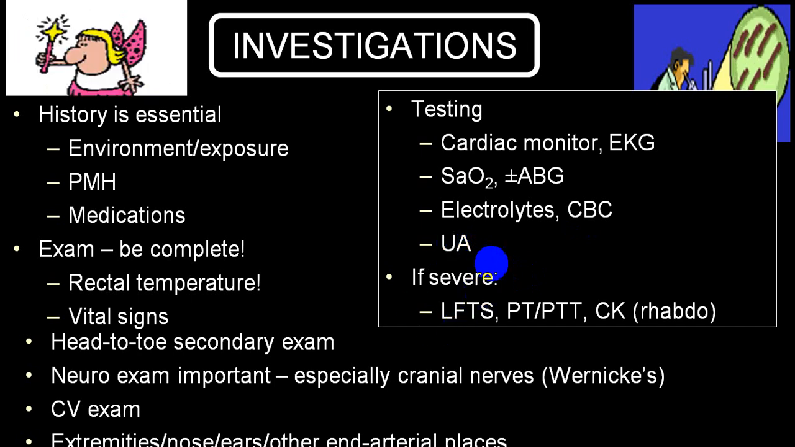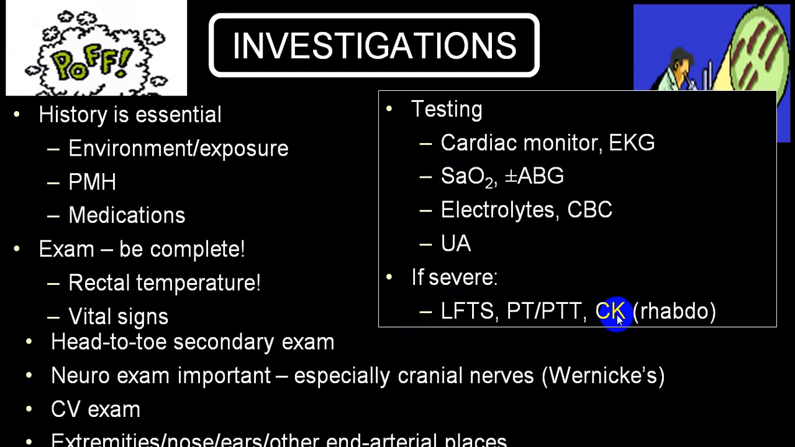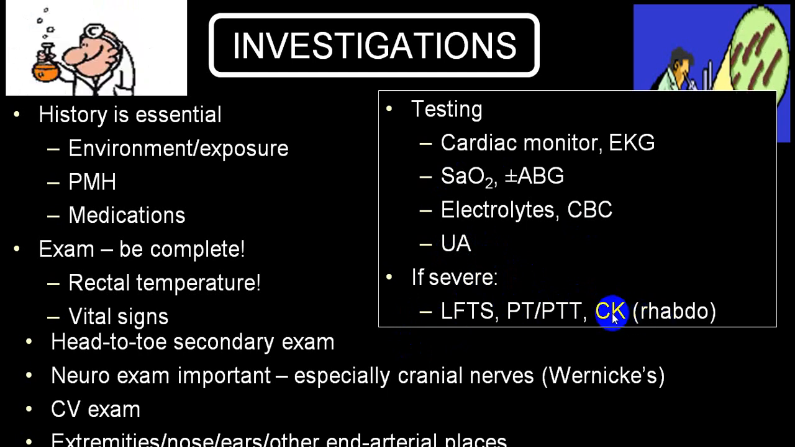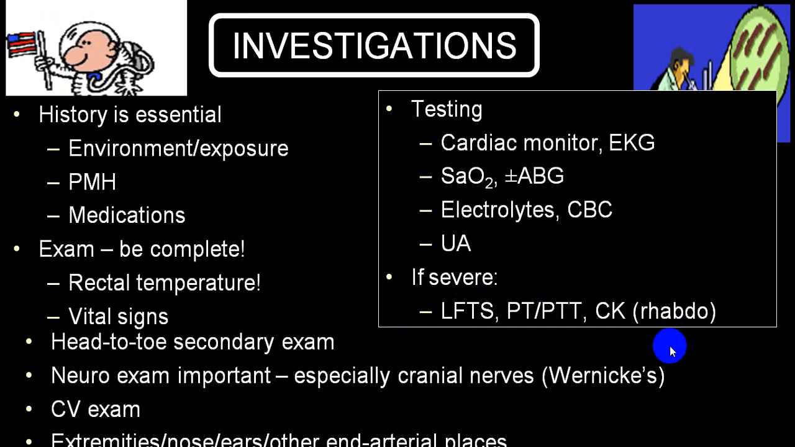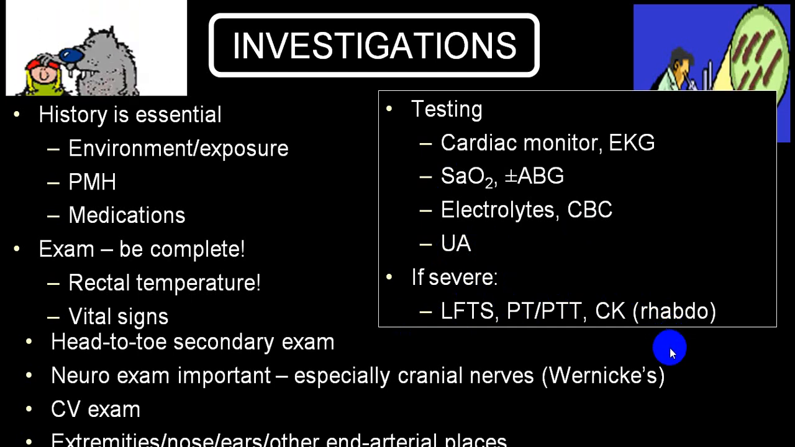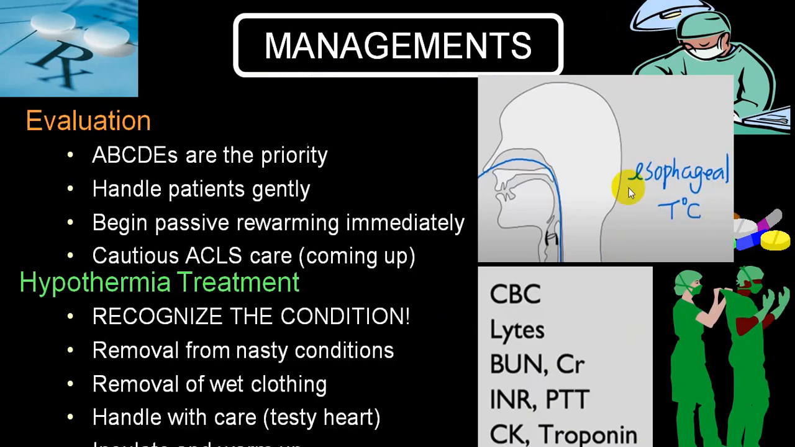Liver is damaged, so liver function test, PT and INR. Because of muscle damage, CPK will give you an answer regarding rhabdomyolysis. These are all the investigations which you require, and they should be done to find out the severity of the damage and the complications because of cold injury. How you manage? We already mentioned what you do in investigations.